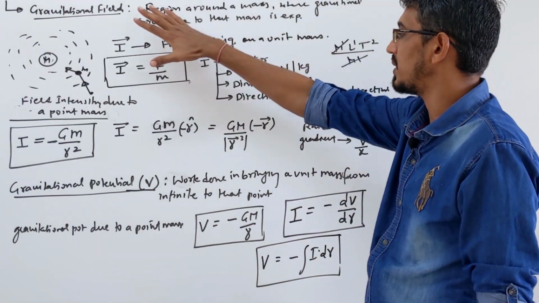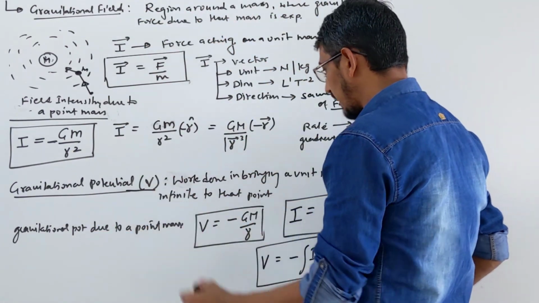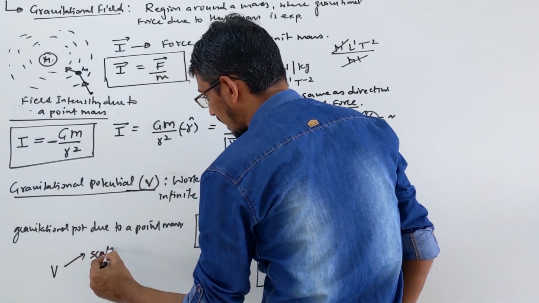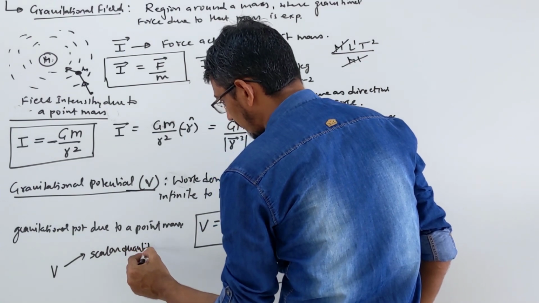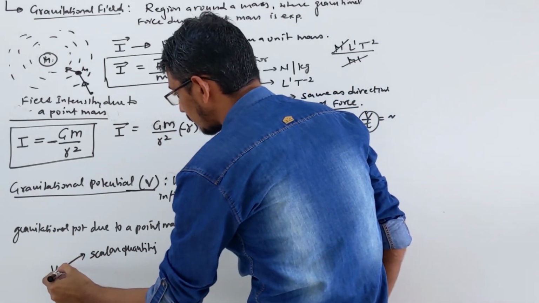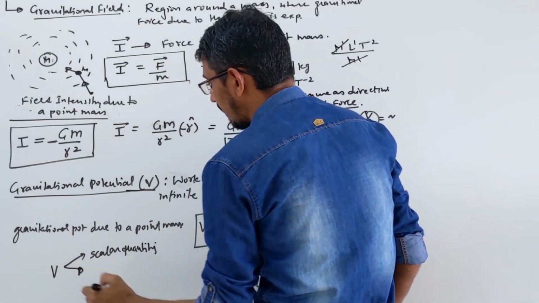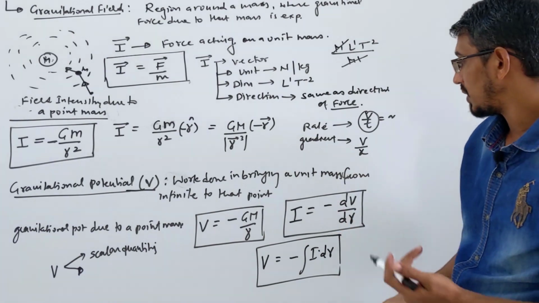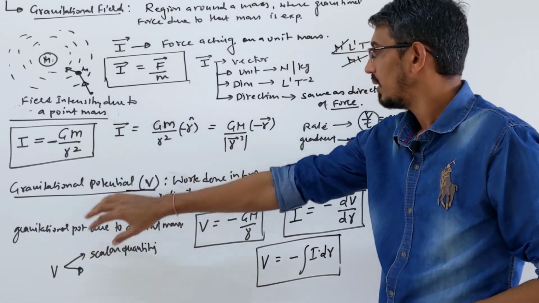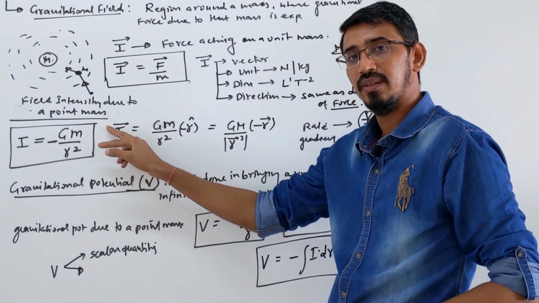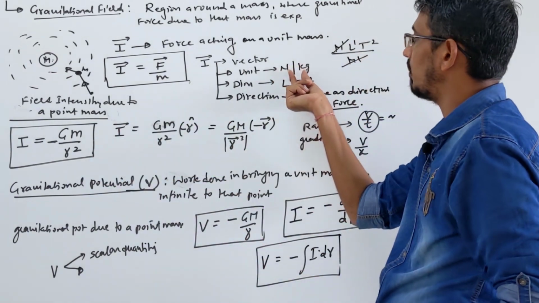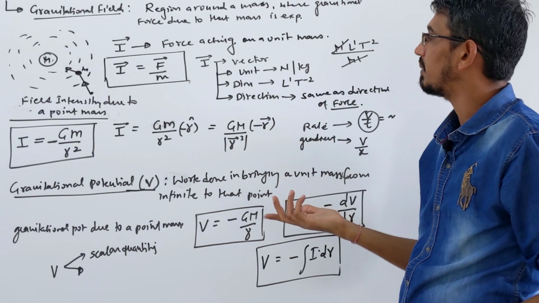Gravitational field intensity and gravitational potential: let me write here, V is a scalar quantity, not a vector. Then the units: potential, you can write in terms of force again. If you look carefully at this formula and this formula, GM by r square multiplied with r, meaning distance, you will get minus GM by r. So whatever the unit, you multiply with distance, and that becomes your answer.